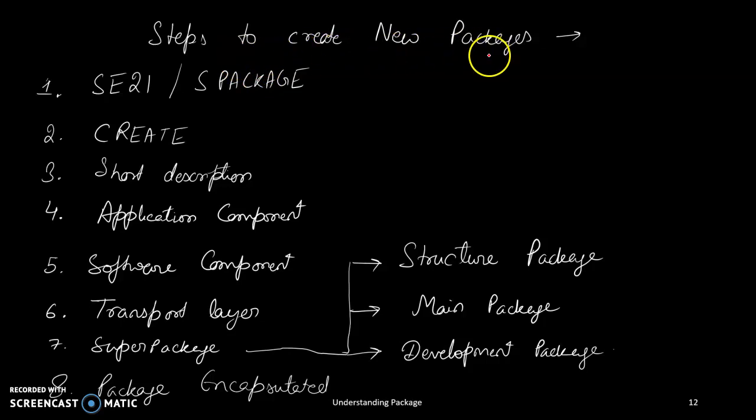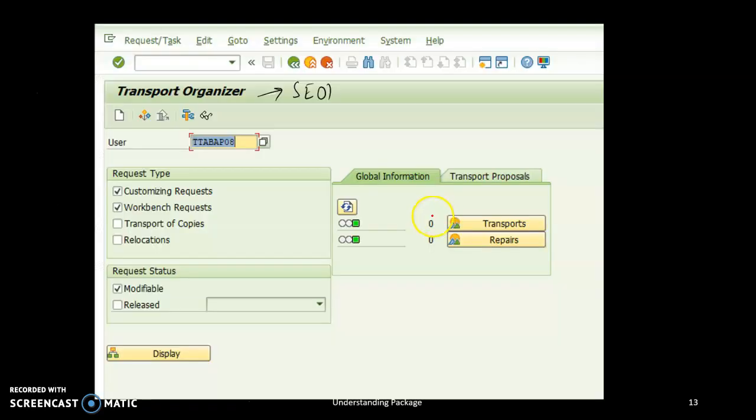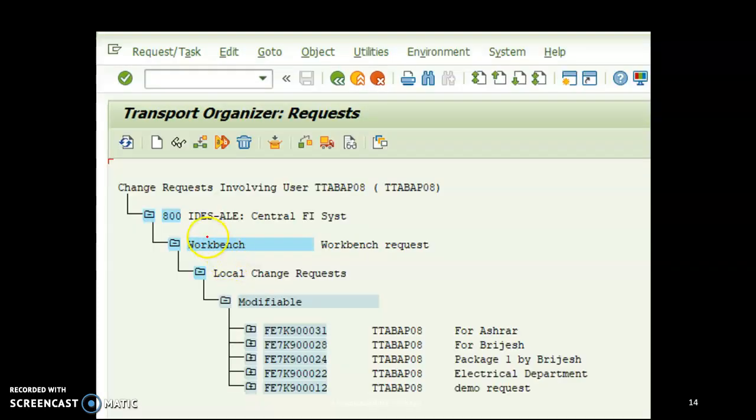So we will be seeing how to create a new package. Before that we will see how our package hierarchy looks if we develop a package hierarchy. By clicking transaction SE01, we will get how the packages are there for the user TT ABAP 08. By clicking display over here, we can see how the requests are being generated. The latest request, that is the last request generated, is on the top. The first request that was created is at the bottom.